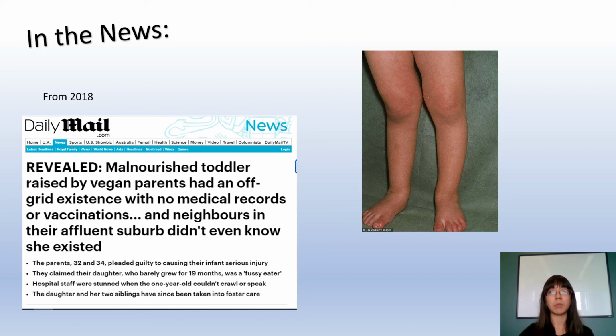This is an article from December 2018, and this is an example of a recent case of rickets found in Australia. The parents of 3 children pleaded guilty when they were put on trial for causing a serious disease to their infant. It was caused by the parents' lifestyle of a vegan diet they were pushing onto their children. This is to show that rickets is still around, even in developed countries.